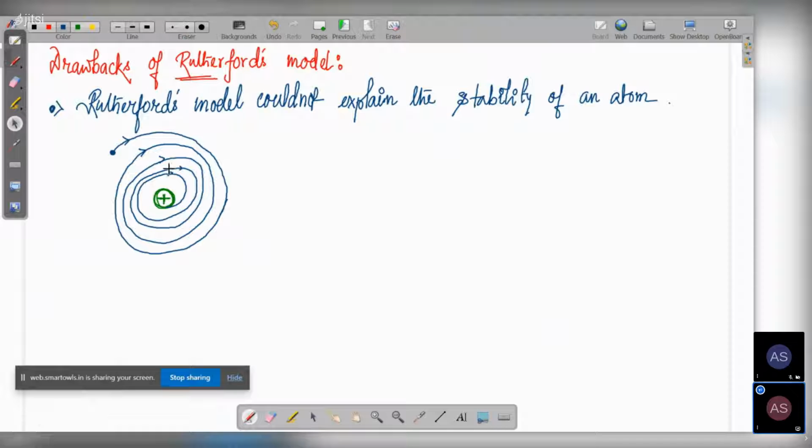So according to the laws of physics, whenever a charged object is moving around another charged object, it is continuously losing energy. So over here, energy is being lost, and the electron is actually spiraling down and colliding with the nucleus.